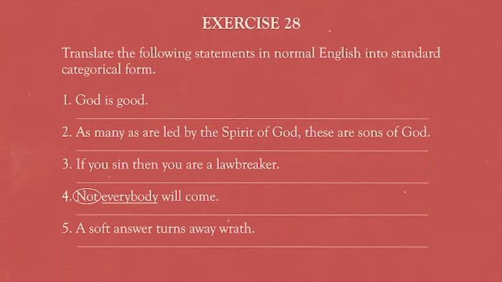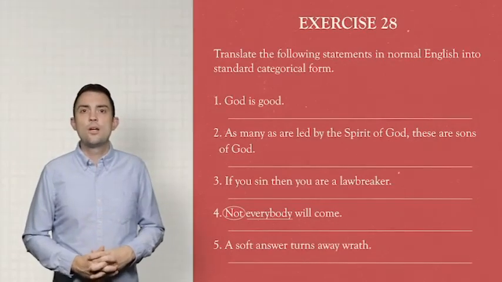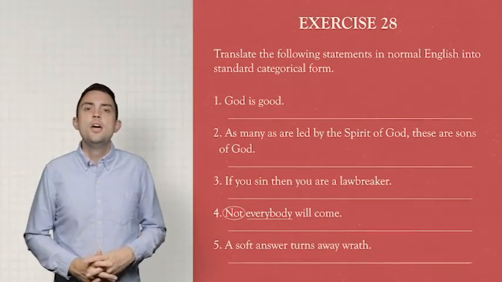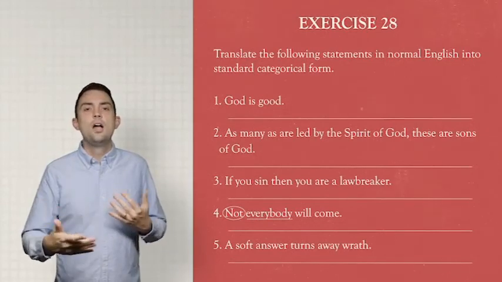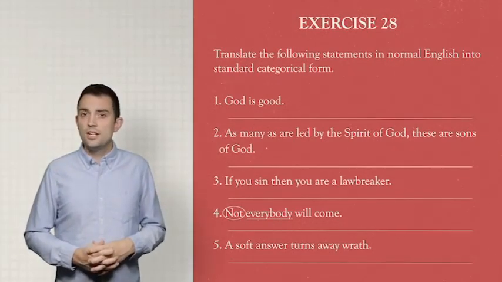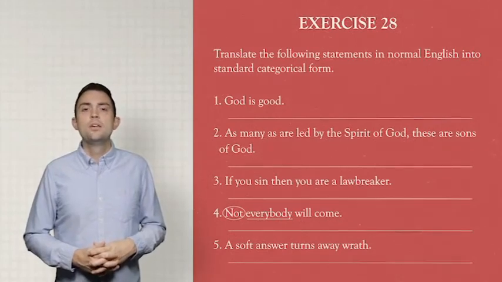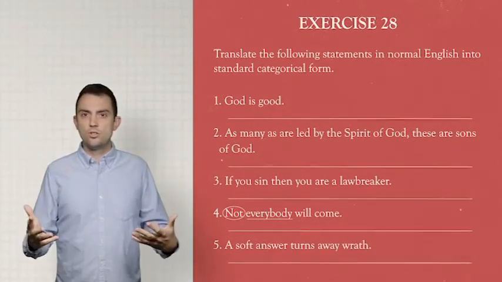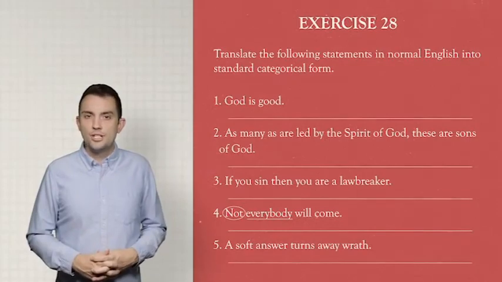Look at number 5 as well. "A soft answer turns away wrath." This is one of the proverbs. You have to consider when Solomon says, a soft answer turns away wrath, is he talking about all soft answers, or is he talking about some? Is it a guarantee of a universal, or is it a probability of a particular? On that questioning note, I'll leave you to it.